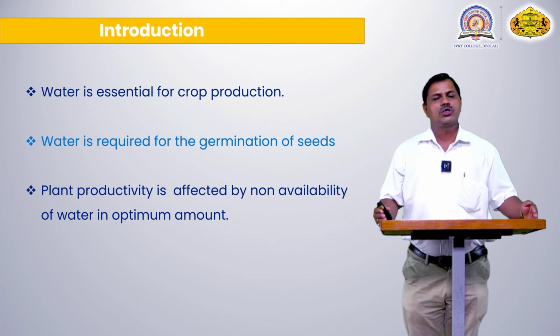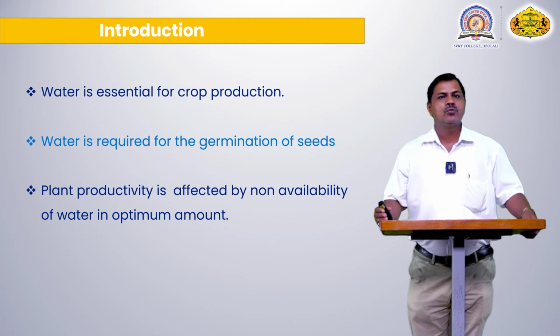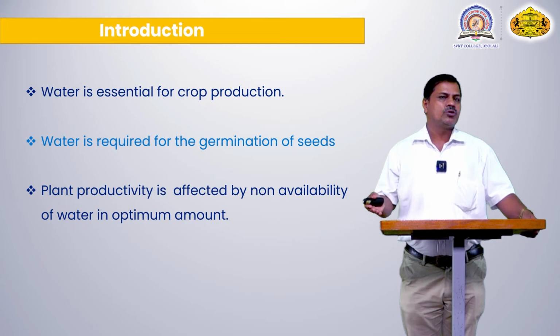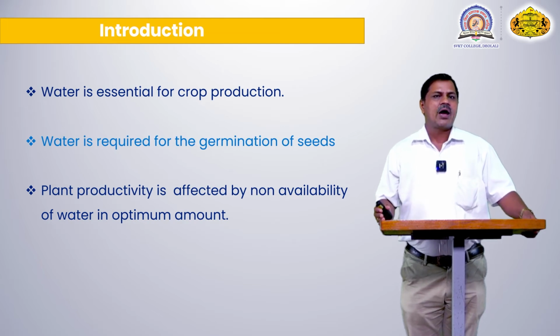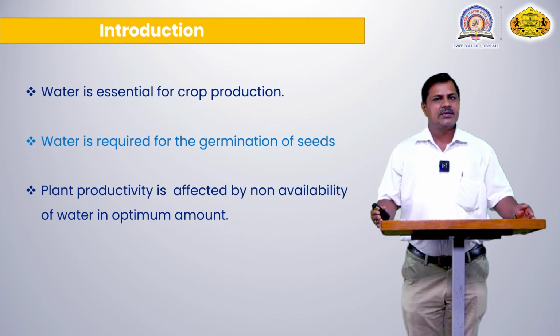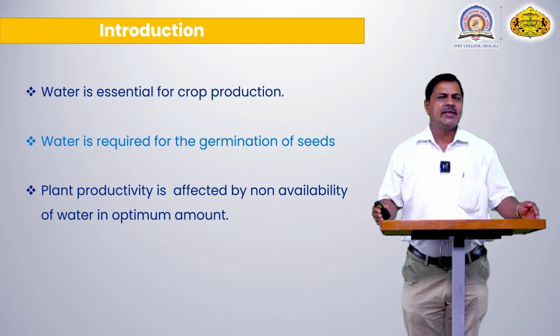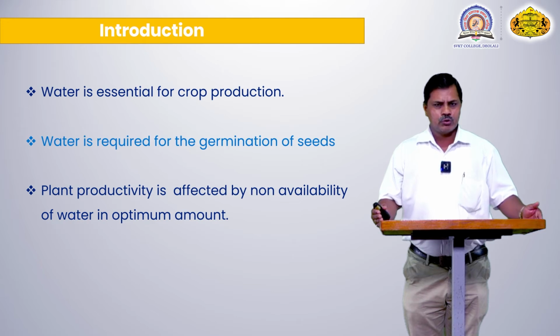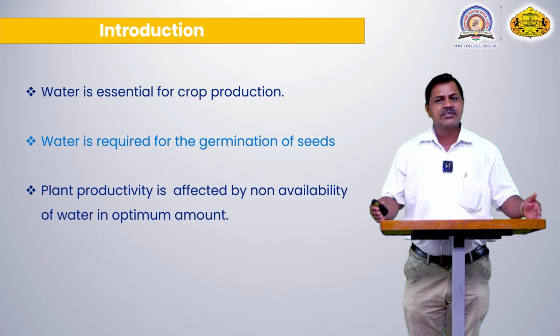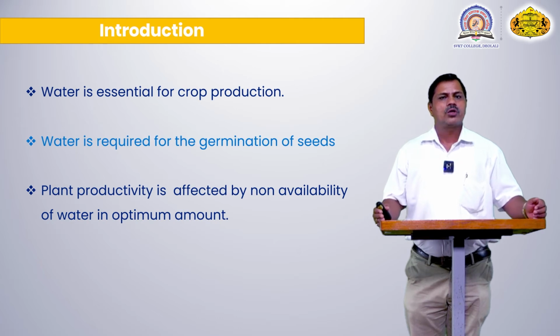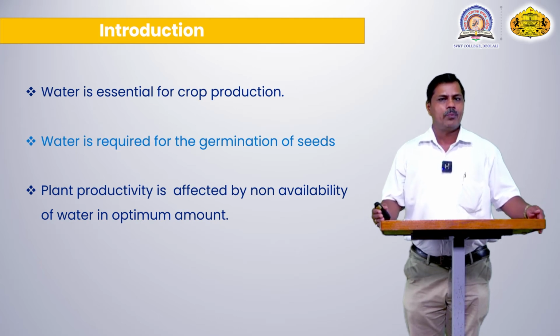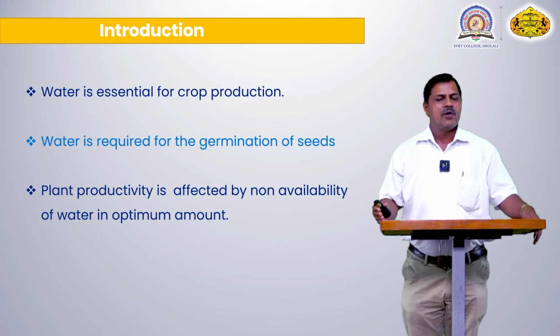Water is required for germination of seed. Without water, seeds do not germinate. Without water, these seeds stay in a dormant stage. When water enters inside the seed, there is an imbibition process. The seed becomes turgid and swells, and a huge amount of pressure is created inside the seed, like turgor pressure, osmotic pressure, DPD, also OP, osmotic pressure. Means different types of pressure are created, and the cell becomes turgid and the seed opens. They start the germination of the seed. Hence water is also required for germination of seed.